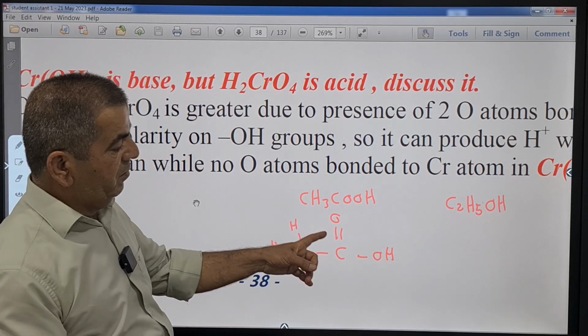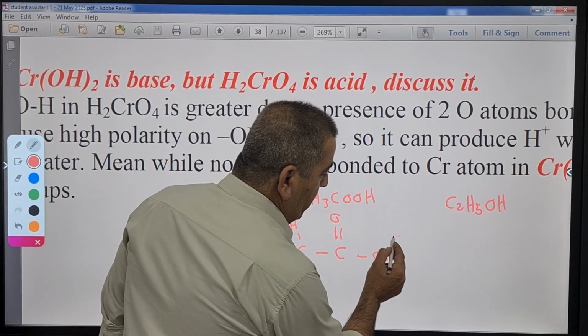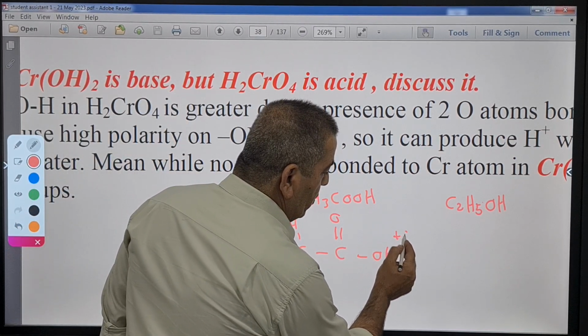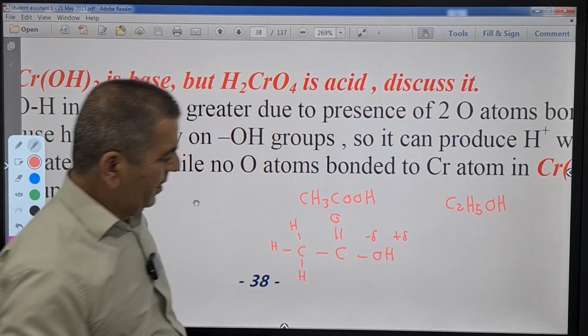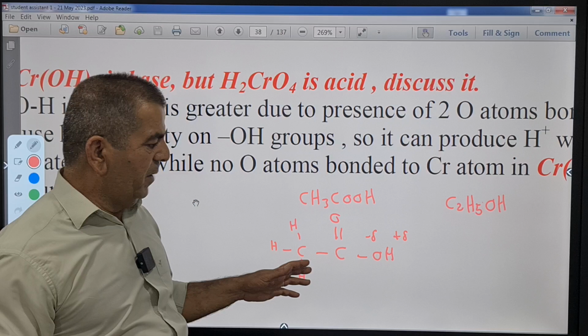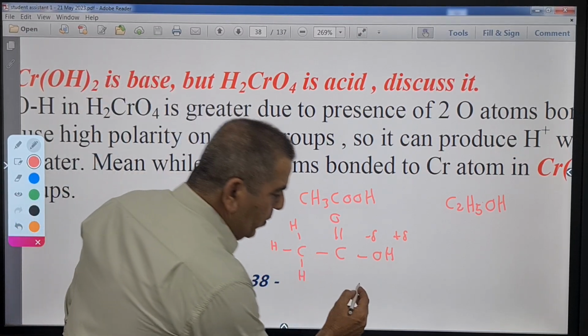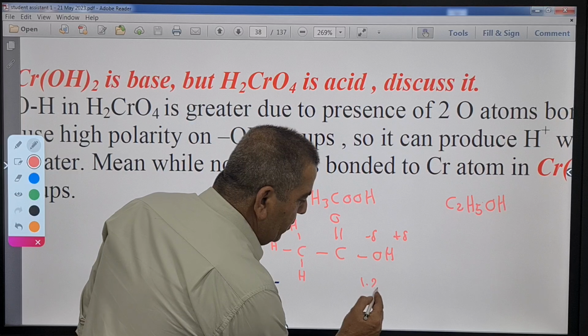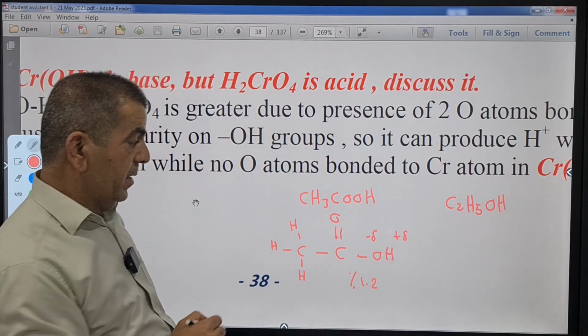This oxygen can cause a polarity on the OH group, which means partial positive and partial negative. Despite the polarity not being very high, it's still an acid and ionizes about 1.2%.